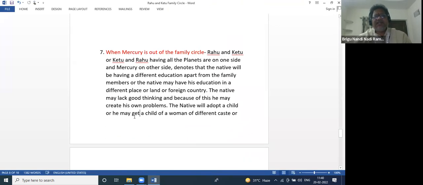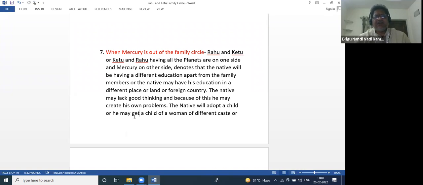And Mercury is here, out of the family circle, Rahu Ketu. So the native will have a different education from the family members, or may have his education in a different place or land or foreign country. Generally, when Mercury is outside, the native may go away for education. The boy is born in Mumbai, so he will go to Delhi and study there itself. So there will be a longer distance. Mercury is outside for education.